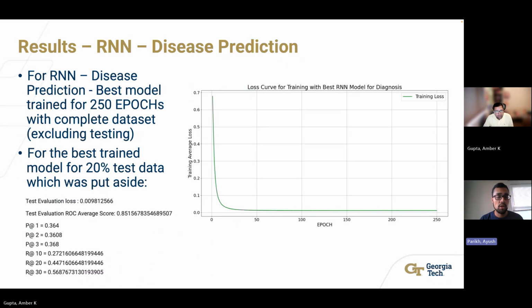In this case, we trained the best model for 250 epochs with the complete dataset, and the trained model performed close to the findings of the original paper, which trained for 1,500 epochs.